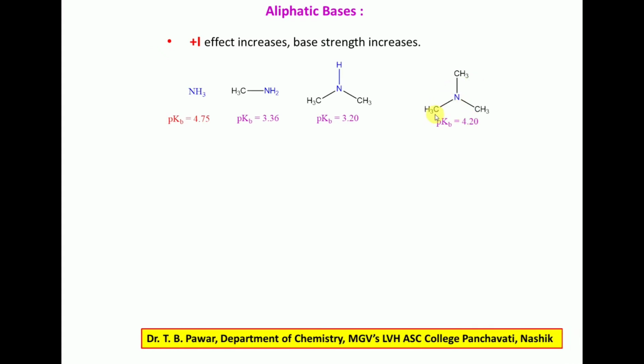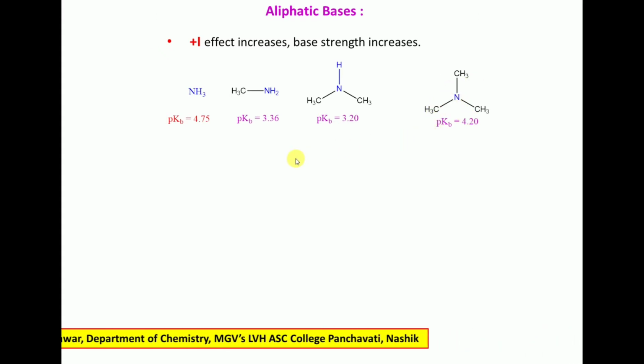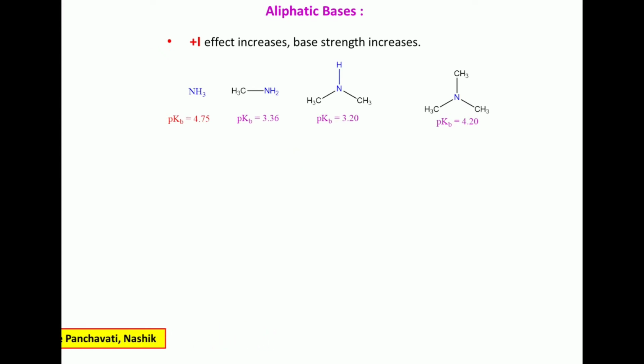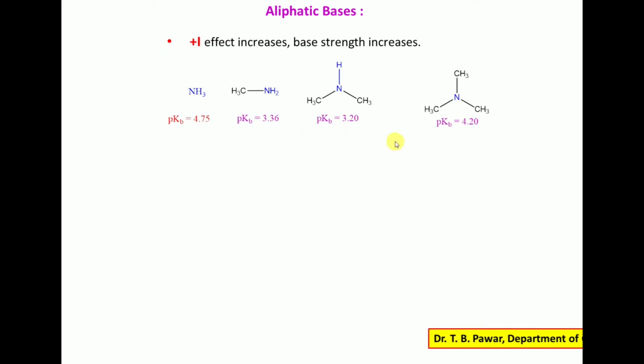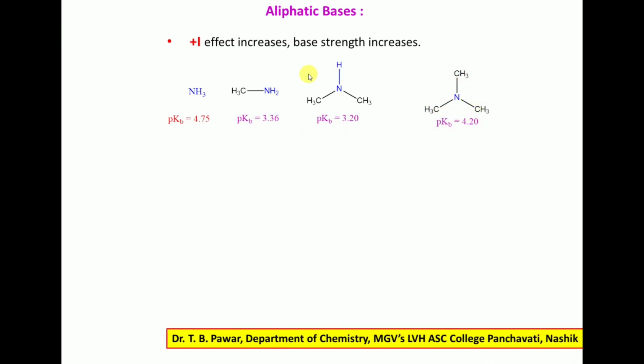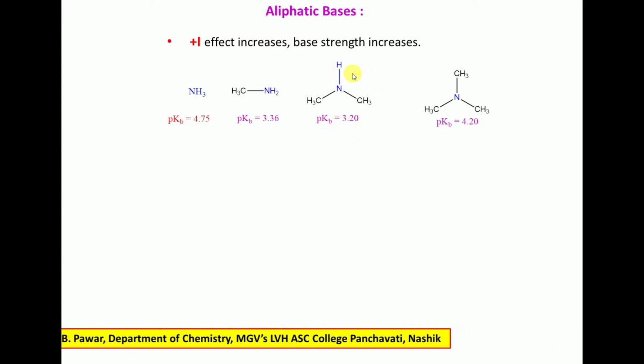As plus I effect increases, base strength increases. But here the pKb value, as expected, trimethylamine should be the most basic, but here the secondary amine has a higher basicity. This is true for a polar solvent.